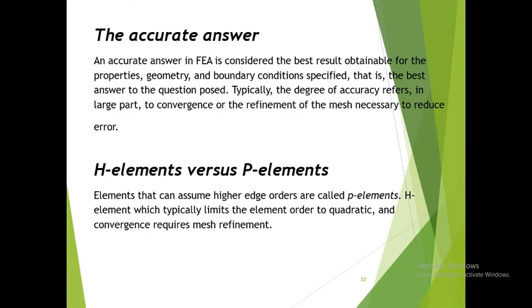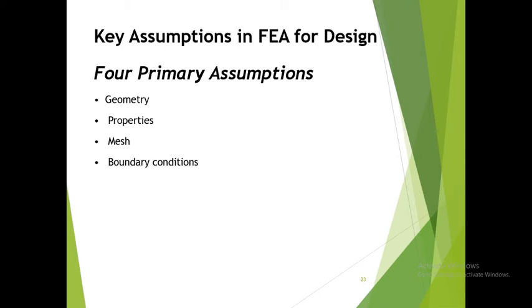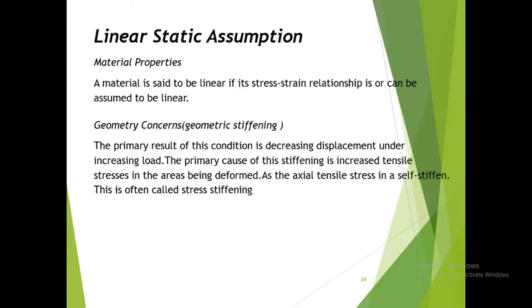Elements that can assume higher orders are called p elements. h elements typically limit the element order to quadratic, and convergence requires mesh refinement. So, key assumptions in FEA for designs, four primary assumptions. First, geometry, properties, mesh and boundary conditions.